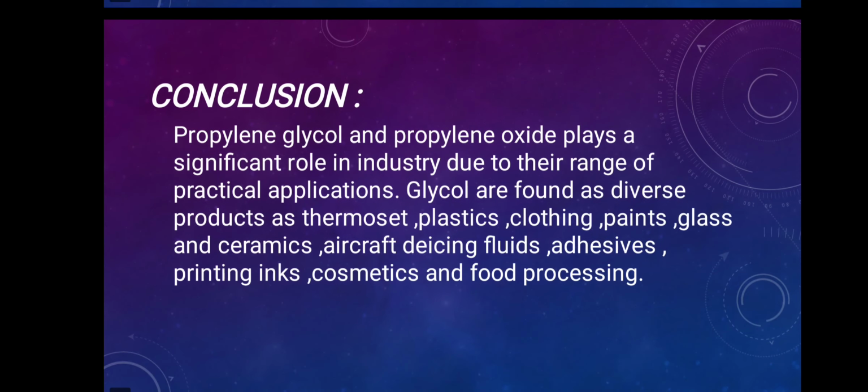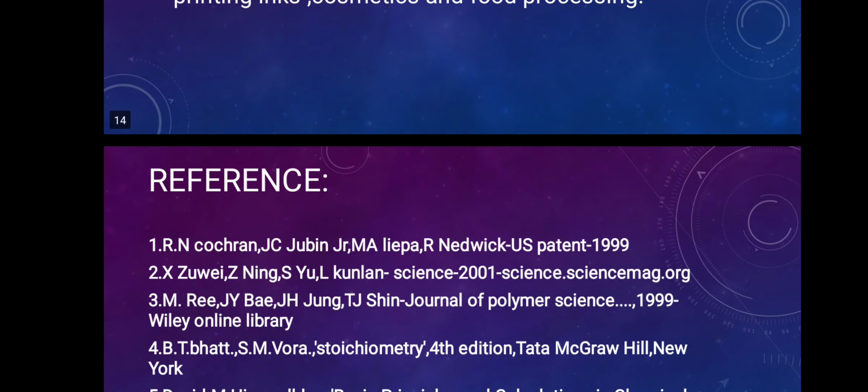Conclusion: propylene glycol and propylene oxide play a significant role in industries due to their range of practical applications. Glycols are found in diverse products such as thermoset plastics, clothing, paints, glass and ceramic, aircraft, deicing fluids, adhesives, printing inks, cosmetics, and food processing. References are as follows.